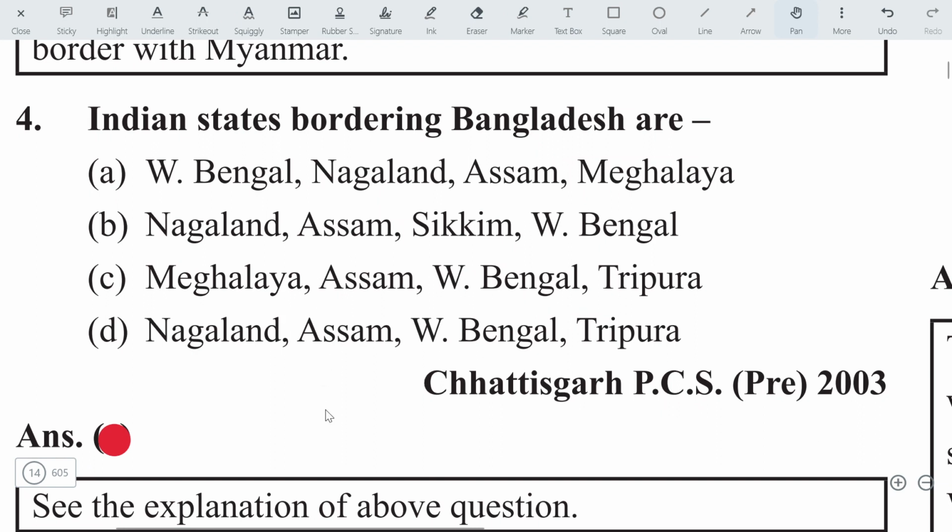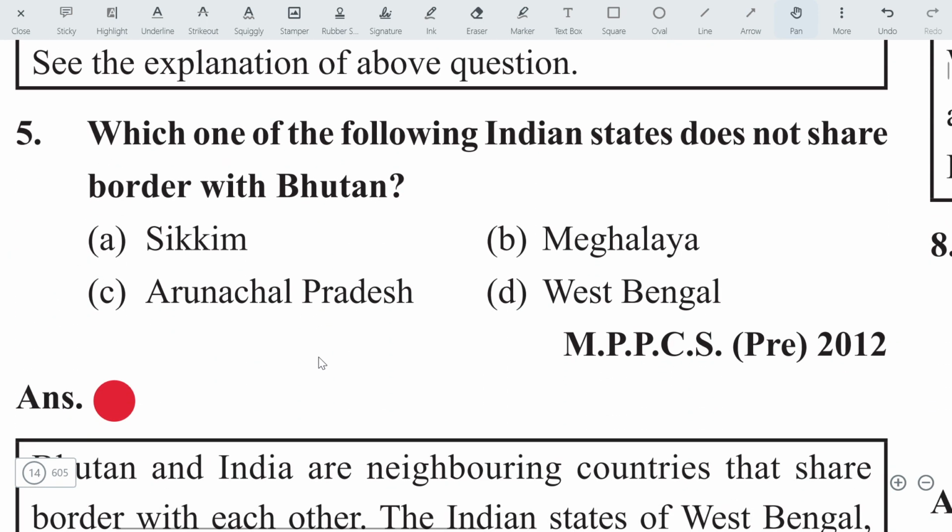Let's move on to the next question. Indian states bordering Bangladesh are. Here is a simple question. Which are the states? Nagaland doesn't share. Here Sikkim, doesn't share a border with Bangladesh. Meghalaya, Assam, West Bengal, and Tripura. Here you can check out Nagaland here also. Then the elimination method you can apply and you will get the answer. The answer will be option C: Meghalaya, Assam, West Bengal, and Tripura. Move on to the next question.